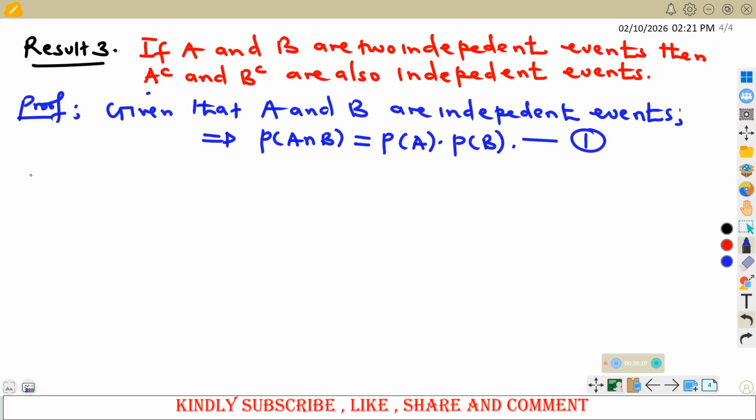So we need to prove that A complement and B complement are independent.